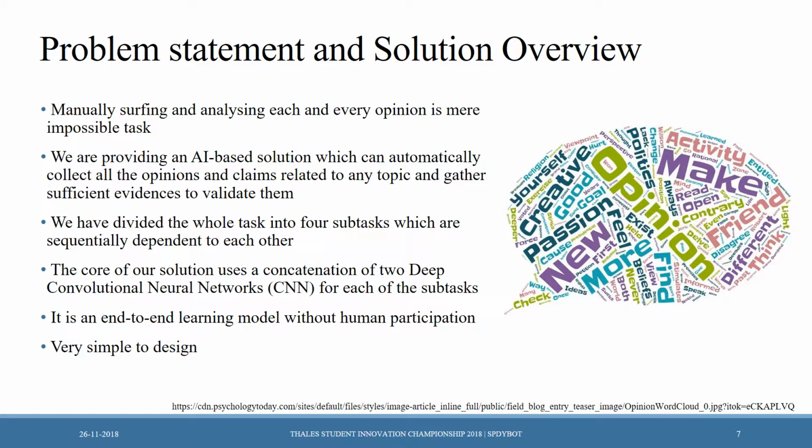Problem statement and solution overview. Manually surfing and analyzing each and every opinion is a near impossible task. We are providing an AI-based solution which can automatically collect all the opinions and claims related to any topic and gather sufficient evidences to validate them. We have divided the whole task into 4 subtasks, which are sequentially dependent on each other. The core of our solution uses a concatenation of 2 deep convolutional neural networks for each of the subtasks. It is an end-to-end learning model without human participation. It is very simple to design.